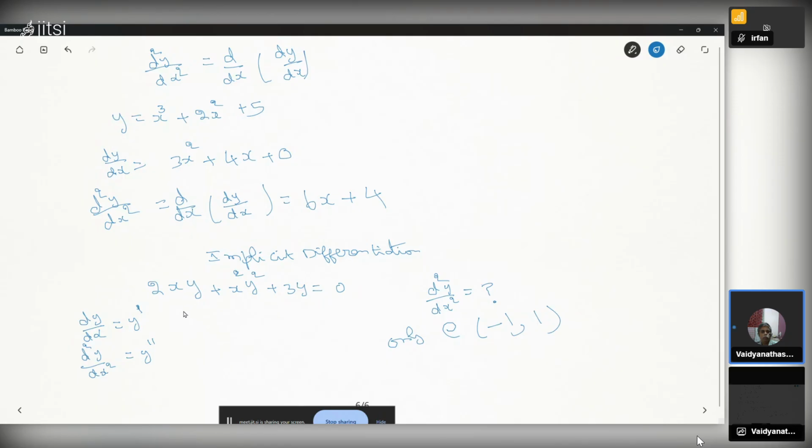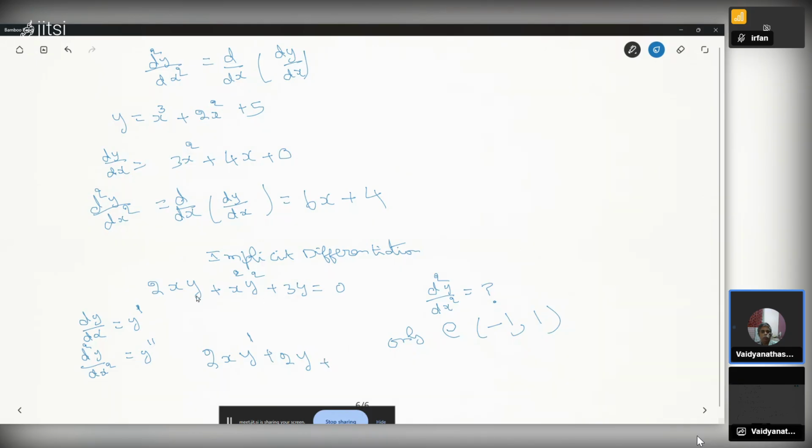So you keep 2 into x, derivative of y, which we write as y prime, plus 2 into y, derivative of x. Derivative of x power 1 is 1 into x power 1 minus 1, which is x power 0, which is 1. So the derivative of x is 1. 2 into y into 1 is 2y. Right?